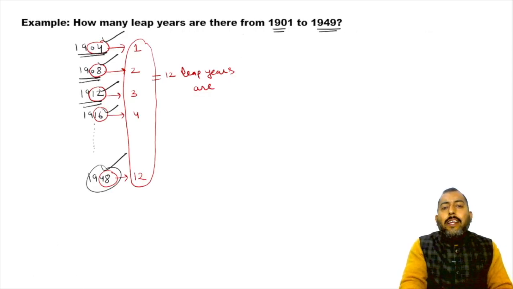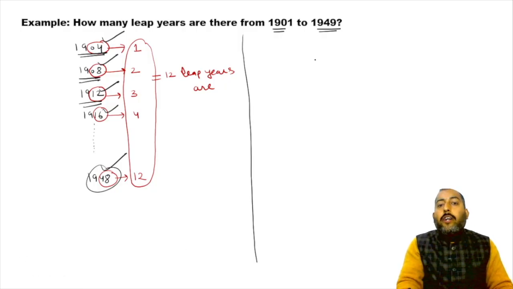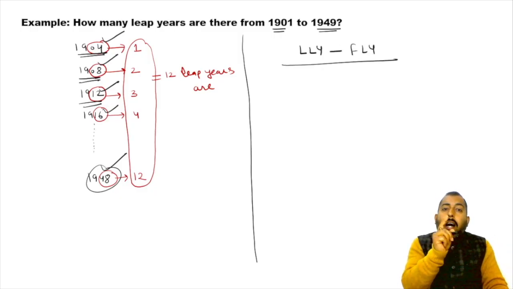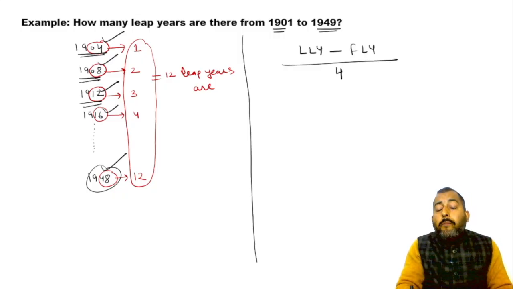So rather than this, sir, do we have any other technique to solve this question? Yes, you can. The formula for calculating leap years is: last leap year minus first leap year, divided by 4, because every fourth year is a leap, plus 1.